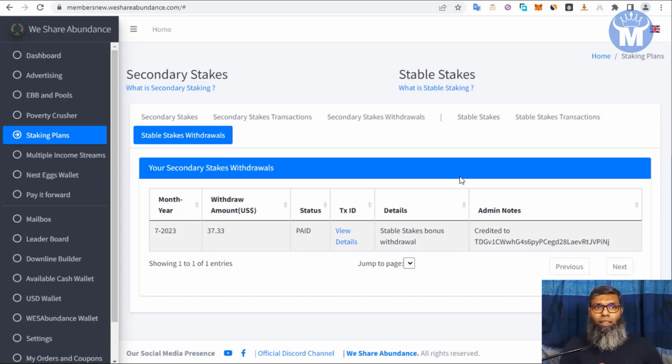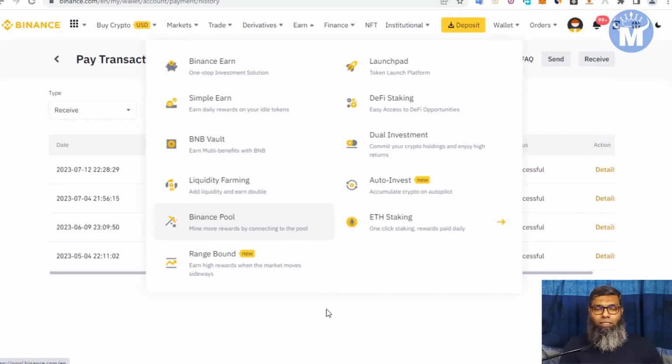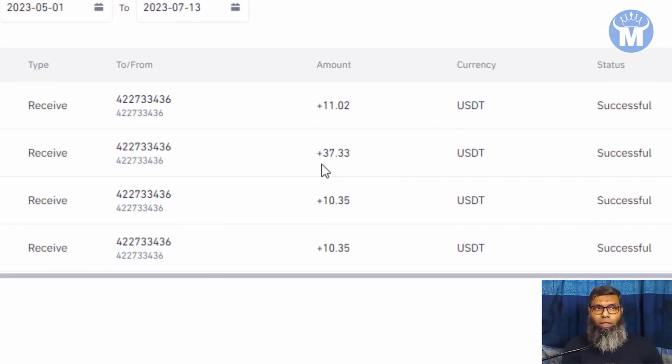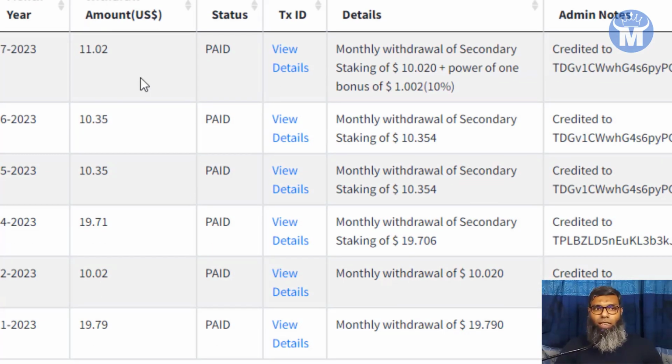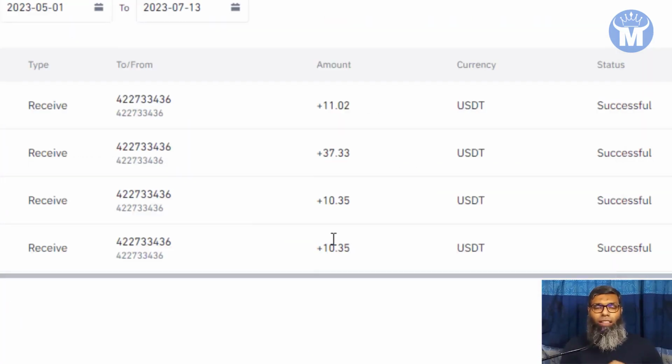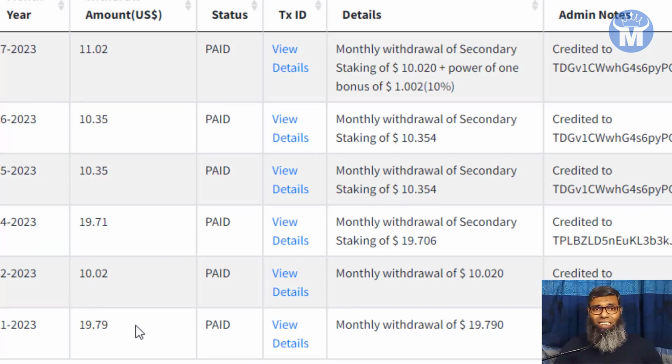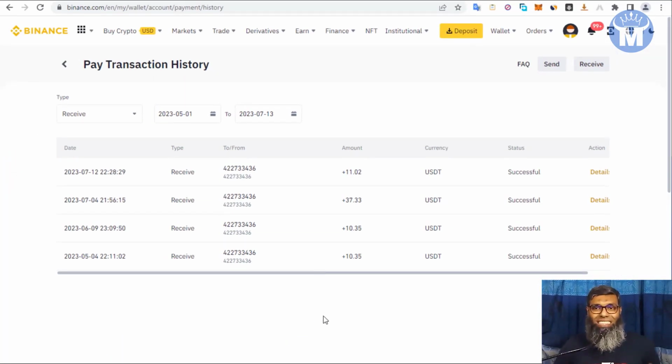And you can see in my transaction history, this is the amount for the stable stakes payment from WeShareAbundance, $37, and these are 10 and $11 from the secondary stakes withdrawals in the last 3 months. You can see 10 and 11. These are the amounts I got paid, and I also got the payment of 19, 10, 19, but I cannot show you because Binance doesn't allow that. So this is the story so far with WeShareAbundance.